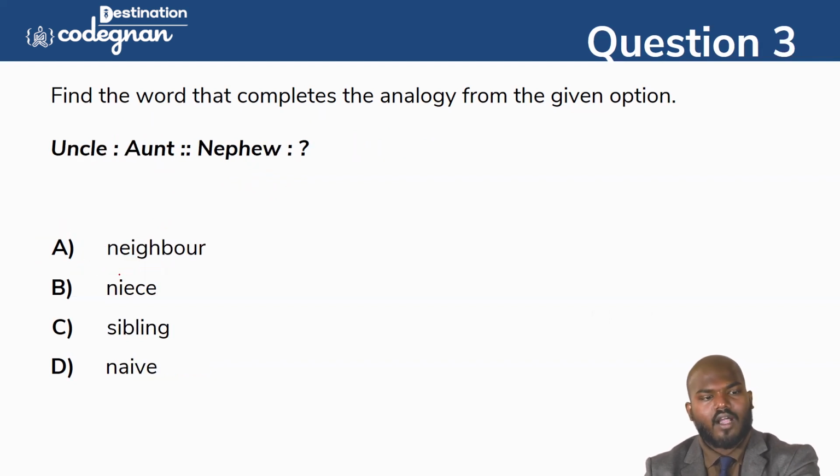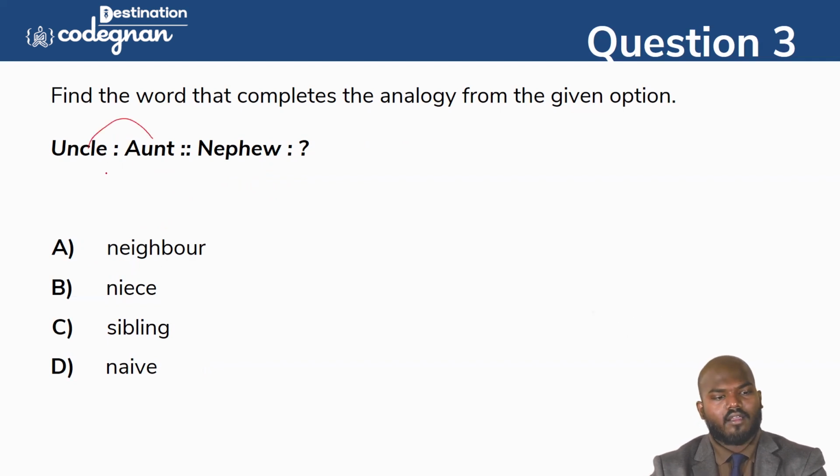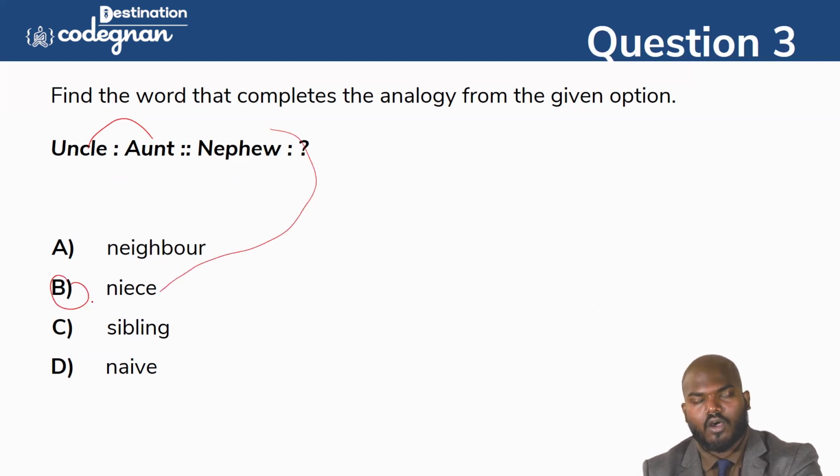Next one, that is uncle and aunt and nephew. Uncle and aunt is a pair, and nephew and niece is a pair here. So option B is the correct answer in this one.